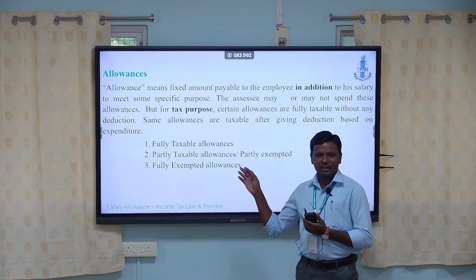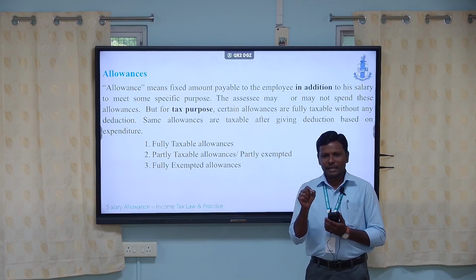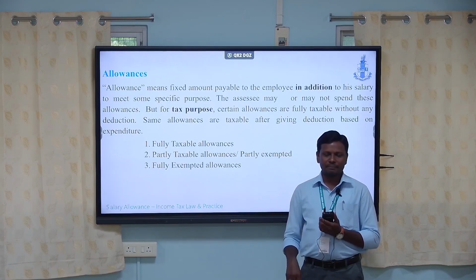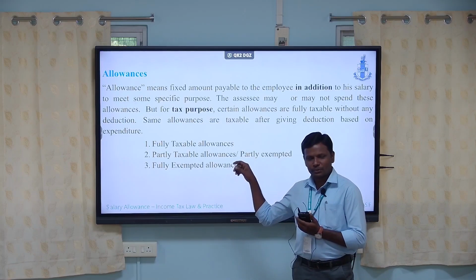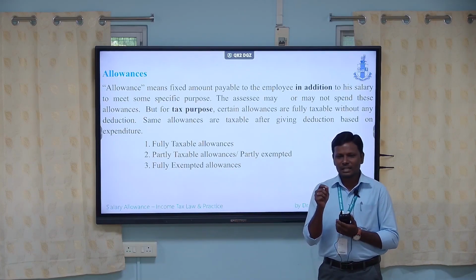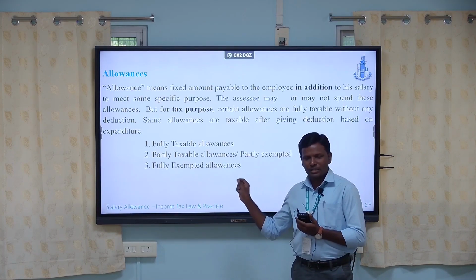In the same way, for house rent allowance also, some income tax law conditions apply. What are they? For house rent allowance, the exempted value is the least of the following. Number one, actual received.